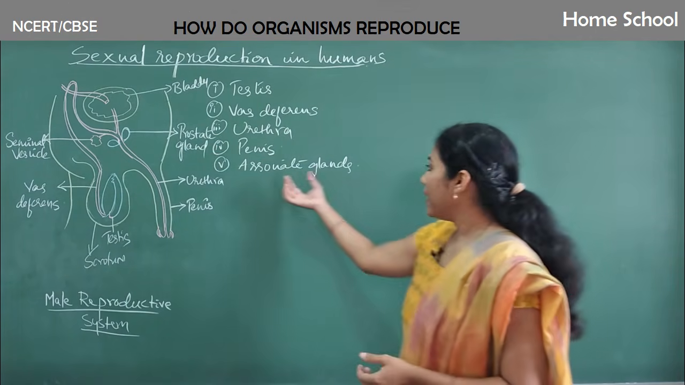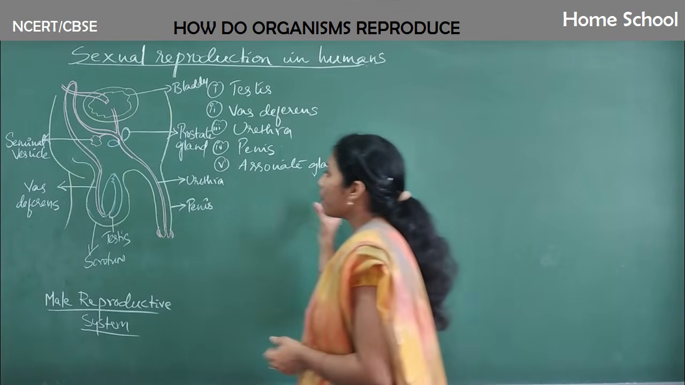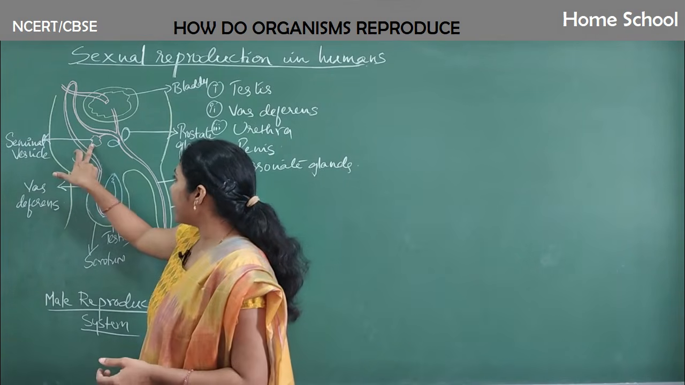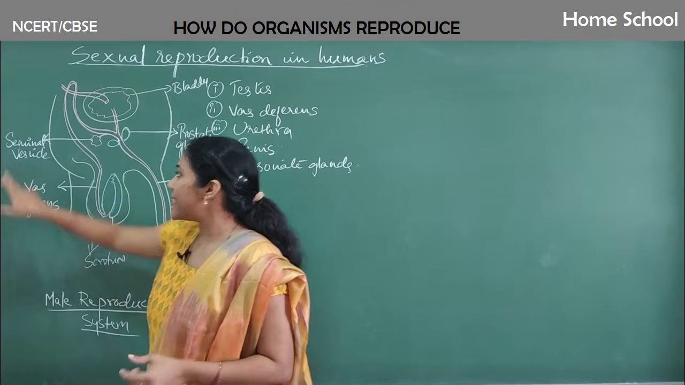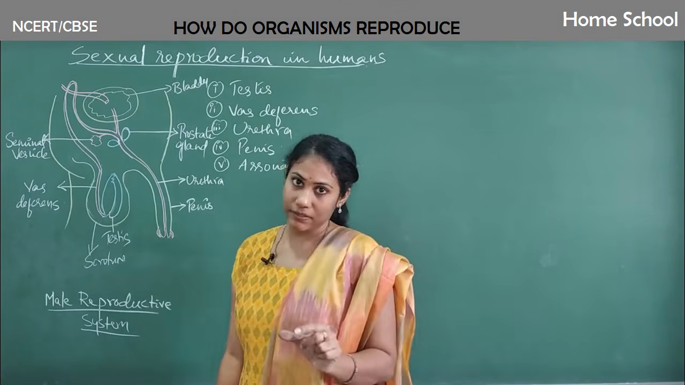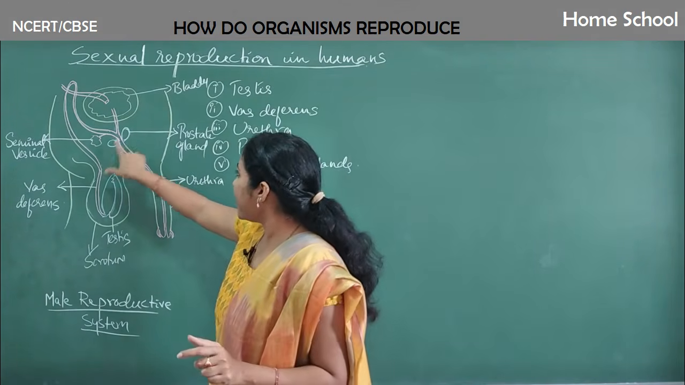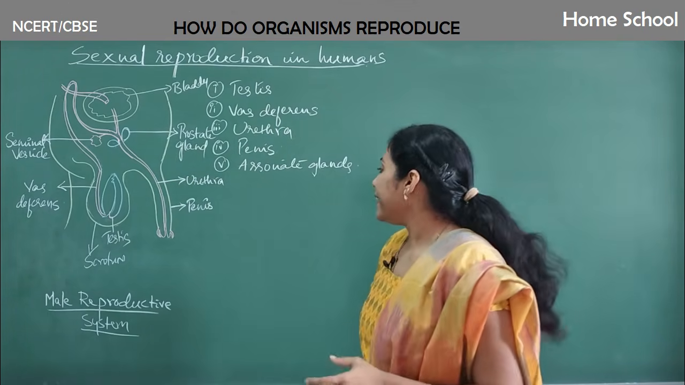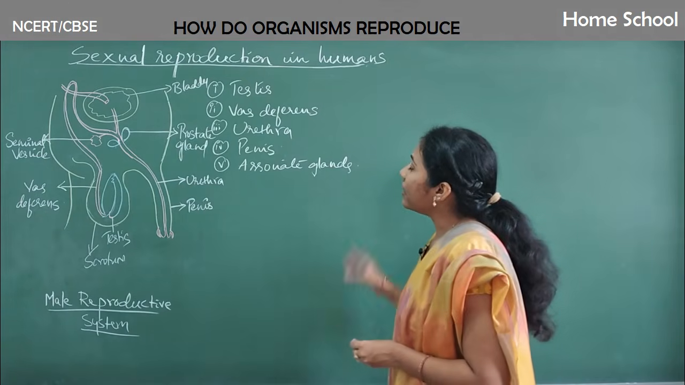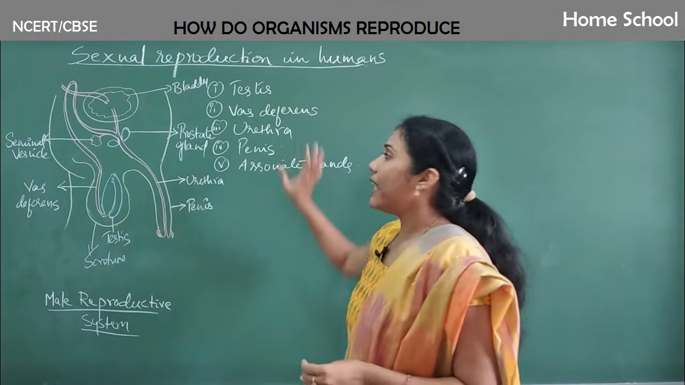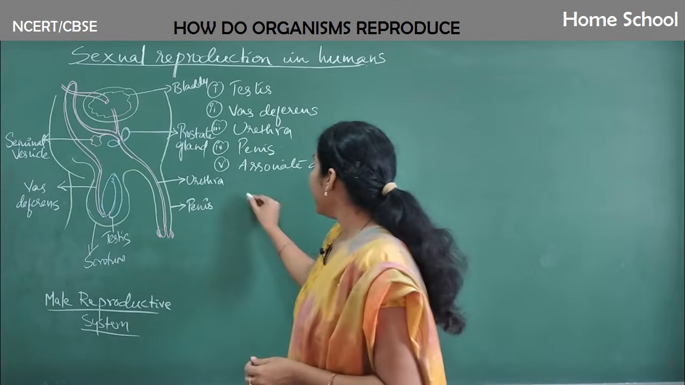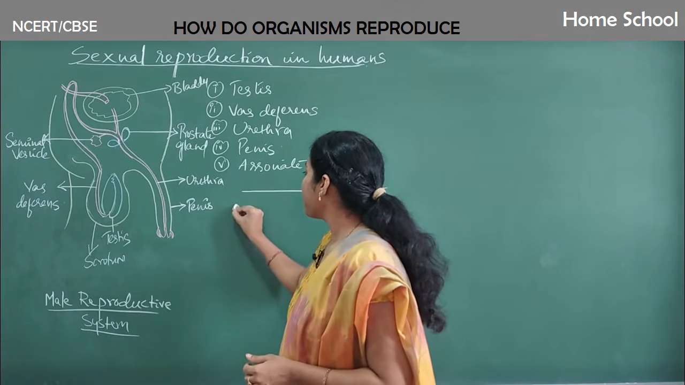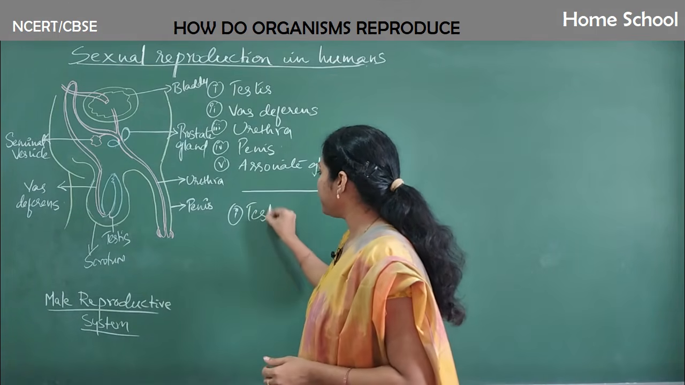I mentioned associate glands, isn't it? So what do you mean by associate gland? One is this gland, we call it the seminal vesicle, and another gland is the prostate gland. Clear? Now let us try to learn about each and every part in detail. First and foremost, the testis.